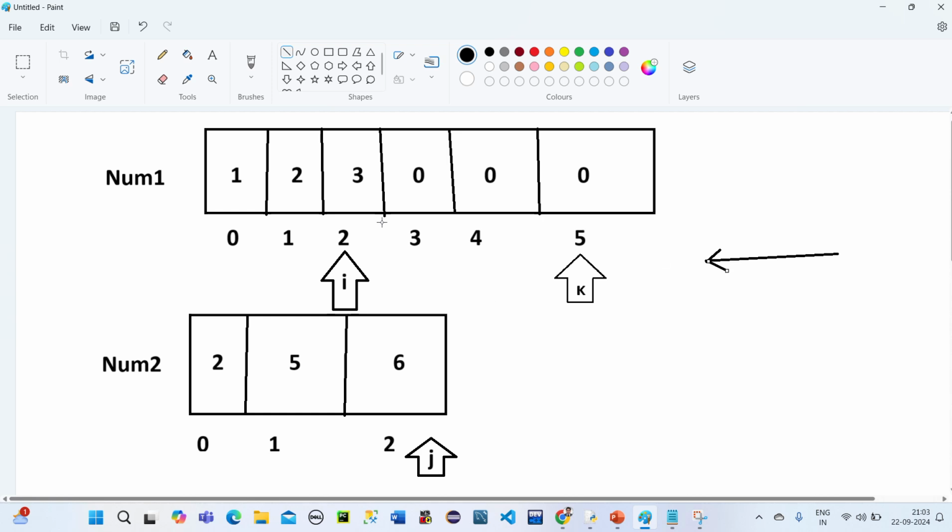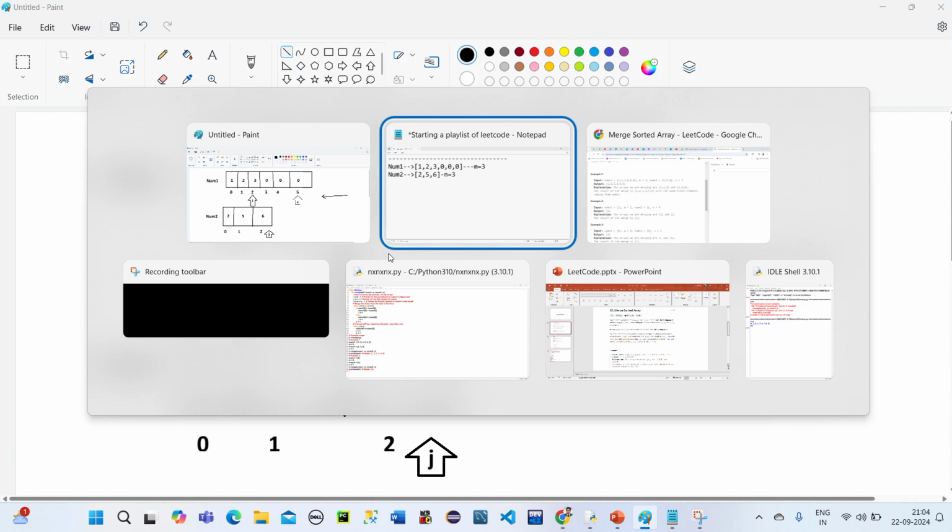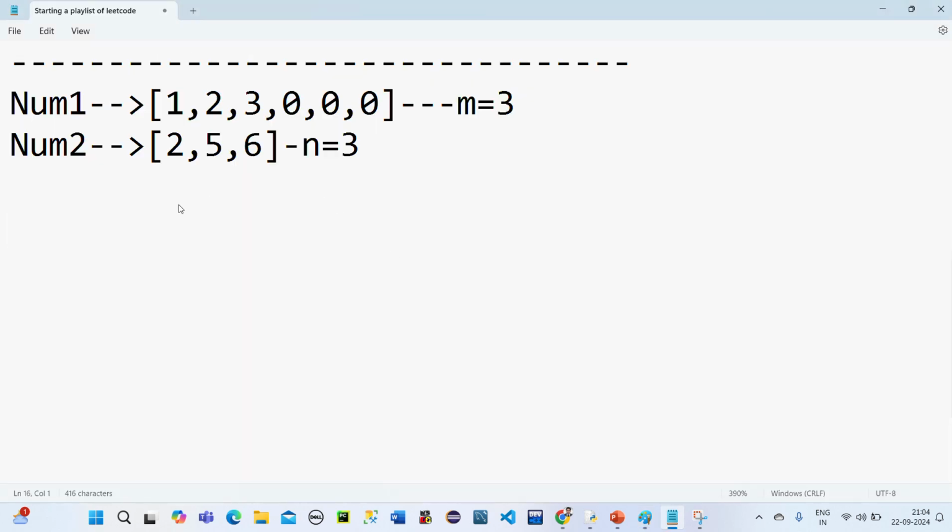Now you may be seeing that I have three variables. Let me tell you what they are: i, j and k.